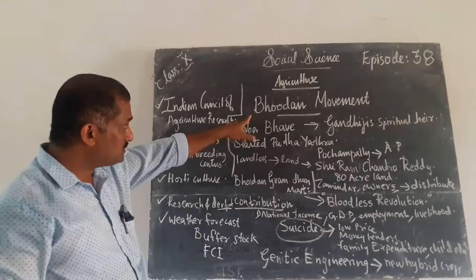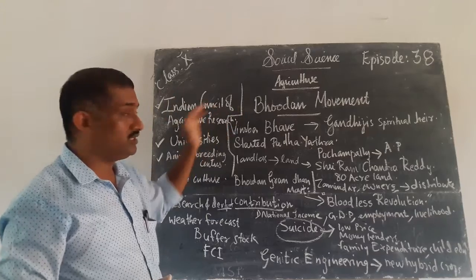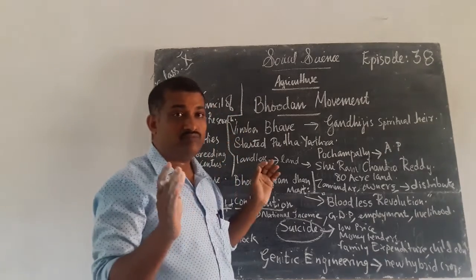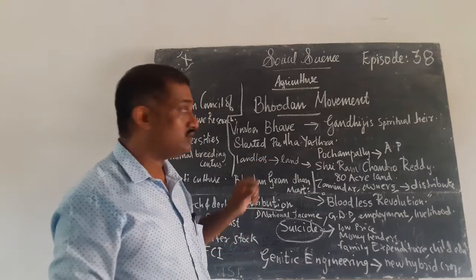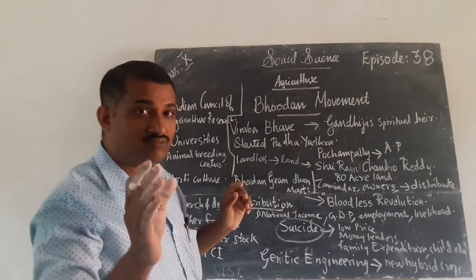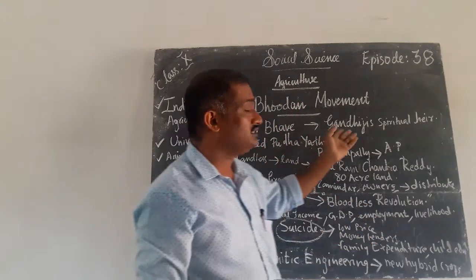Okay children, let us discuss the balance of this lesson, agriculture. First we are studying about the Bhoodan movement. What is the Bhoodan movement? It was started by Vinoba Bhave. Who started the Bhoodan movement? That was started by Vinoba Bhave. Actually, this Vinoba Bhave followed Gandhiji. He has been called Gandhiji's spiritual heir.